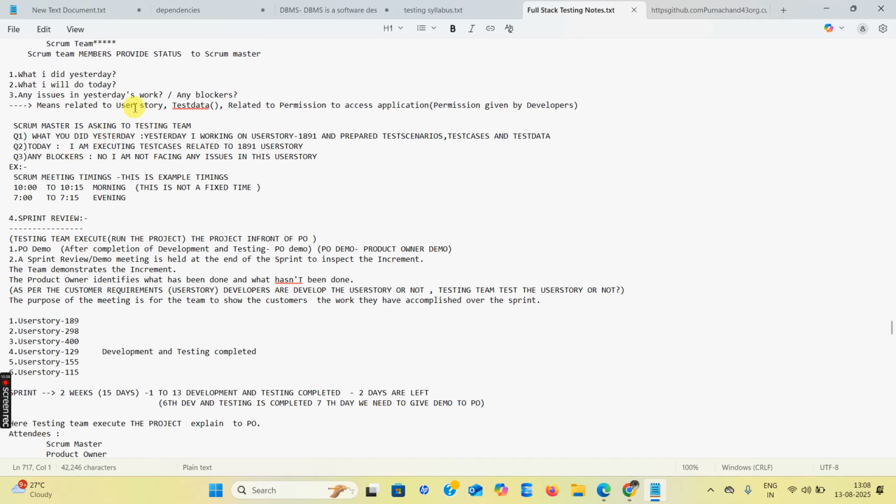Okay, the Scrum Master is asking the Scrum team members, like the testing team, what they did yesterday. So yesterday I was working on user story 1891 and prepared the test cases, test scenarios, and test data. Today I am executing the test cases and test scenarios related to the 1891 user story. Any blockers? No, I am not facing any issues in the user story. So you can say it like this.